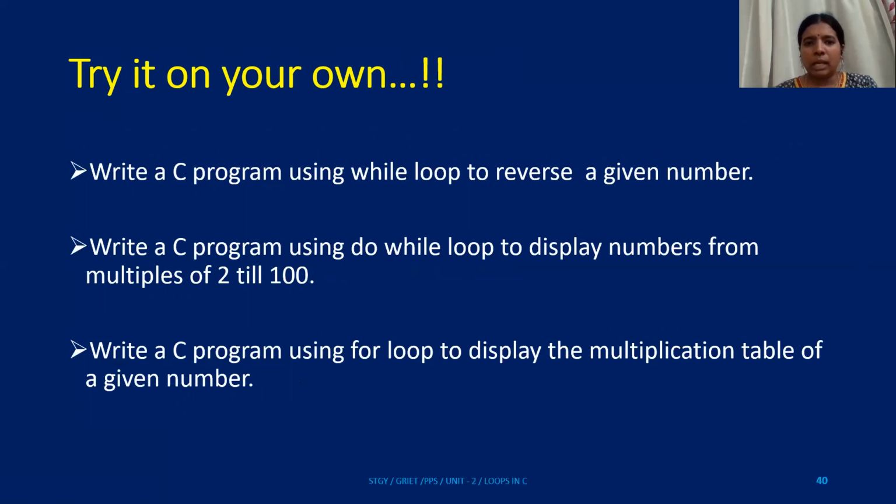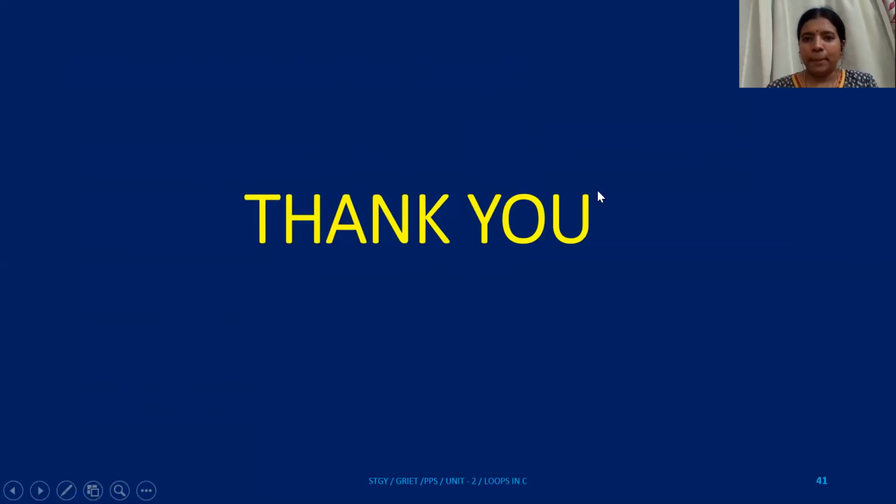So before we close, I recommend you take a pen and paper and try to write down this code on your own. Try to reverse a given number using a while loop. Try to print the multiples of 2 till 100 using a do while loop. From 1 to 100, you just need to print only the multiples of 2, but you have to use a do while loop. And also try to write a C program to print the multiplication table of a given number.